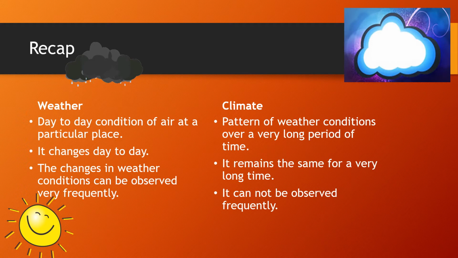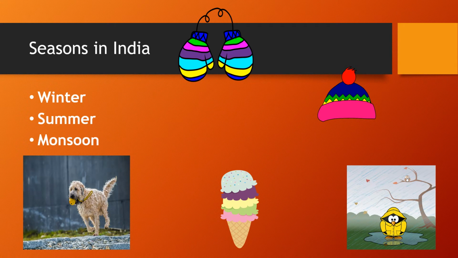After that, we have seen seasons. I have told you that the temperature and rainfall in India vary from season to season. Some places are hot, some are cold, some get very heavy rainfall, whereas at other places there is no rainfall at all for years. Because of all these variations in temperature, rainfall, monsoon and other reasons, there are only three seasons in India: winter, summer and monsoon. I have taught you about winter. Now today we will study about summer and monsoon respectively.